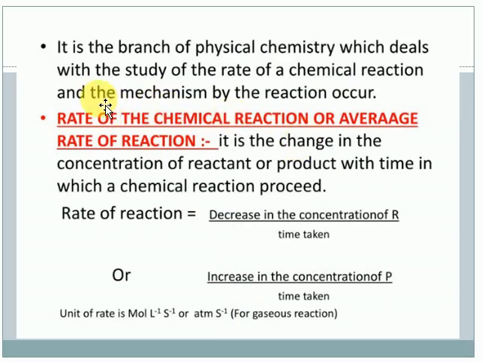So the first one is, what is chemical kinetics? Chemical kinetics is a branch of physical chemistry which deals with the study of the rate of a chemical reaction and the mechanism of chemical reactions. Up to now, in 10th and 11th standard, we discussed balancing chemical equations and redox reactions, the ion electron method. They only gave the balancing method, they never explained the mechanism by which reactions proceed. In organic chemistry we discuss the breaking and making of bonds, radical mechanism, substitution mechanism. So chemical kinetics deals with this concept.